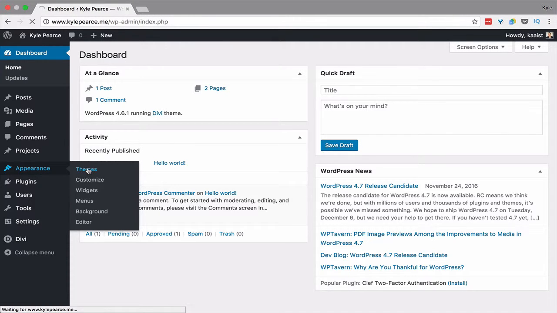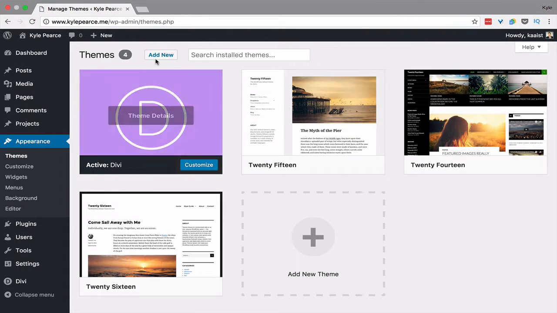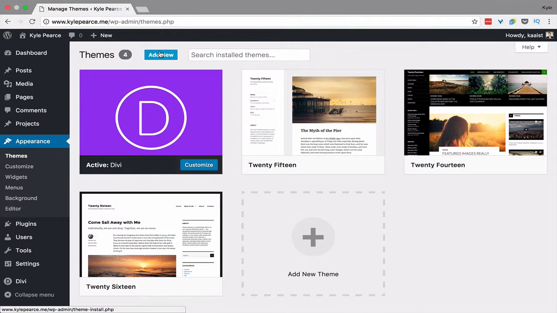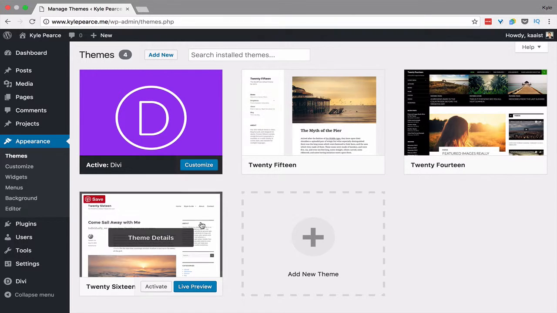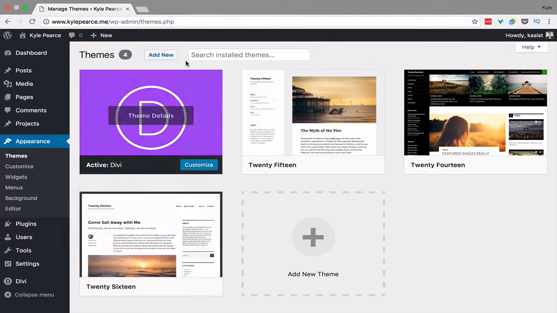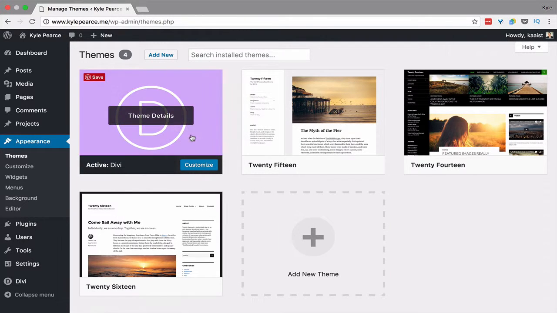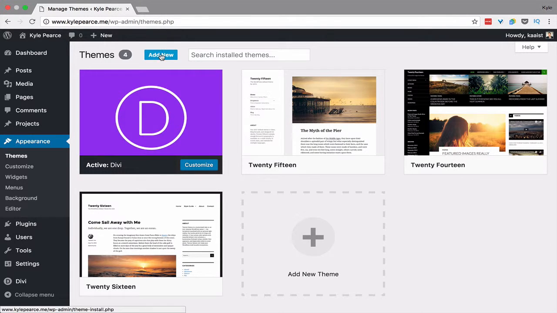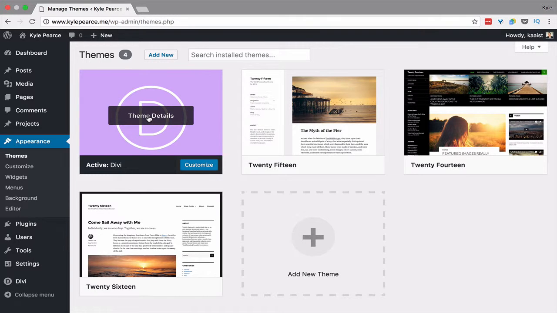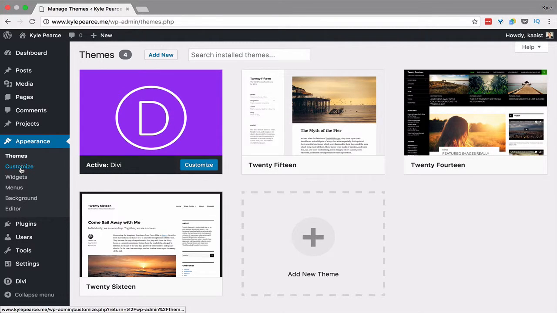So themes, click on that. Up here you can upload a theme, and by default you have these 3 themes from the last 3 years. Or you can upload your own theme or choose a theme from WordPress's theme directory. And you see here I have Divi theme installed. It's a custom theme builder. I use it for a lot of my landing pages, so I've uploaded this to this website so I can get into kind of doing front-end modifications of Divi themes using the builder. And then customize again. You can customize the look and feel of your website there.